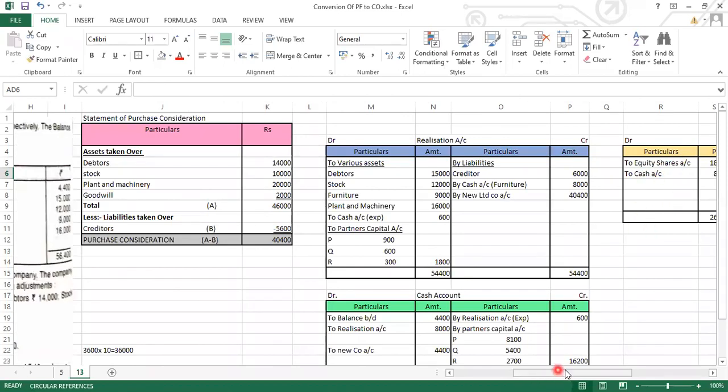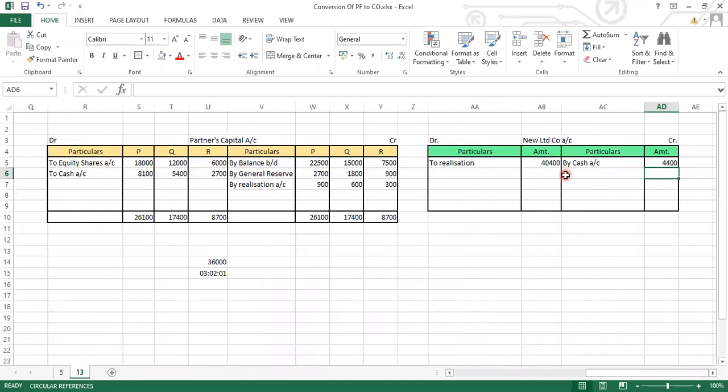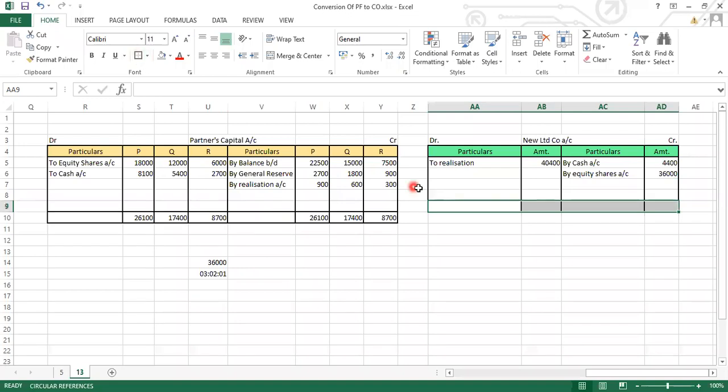So we have to record the equity shares also. So by equity shares, how much was it? 36,000. So this comes to 40,400. Thus we have completed the sum.